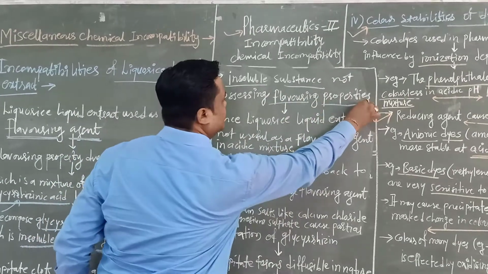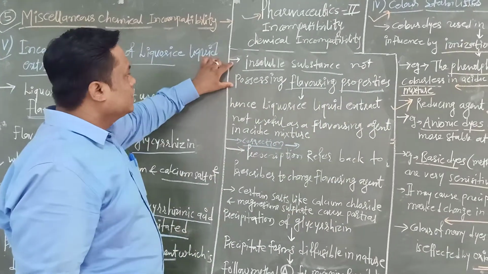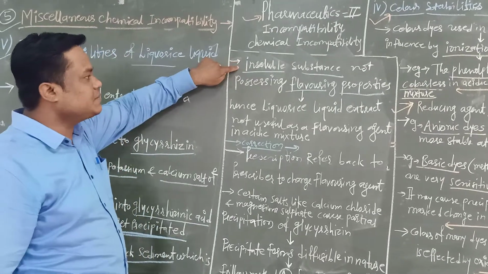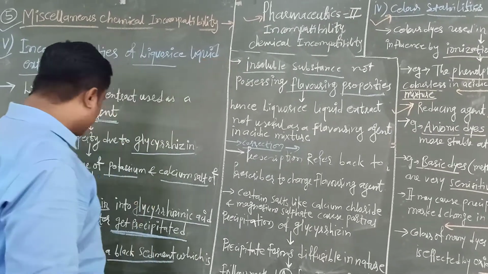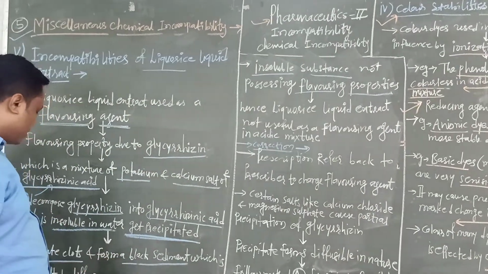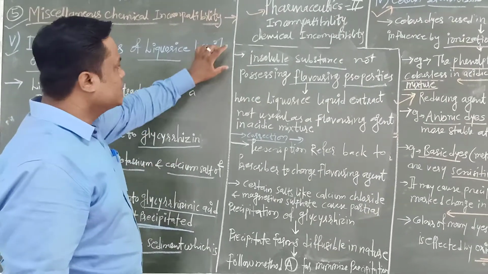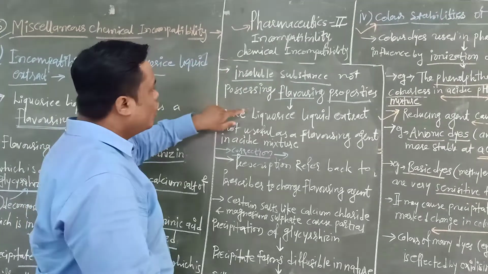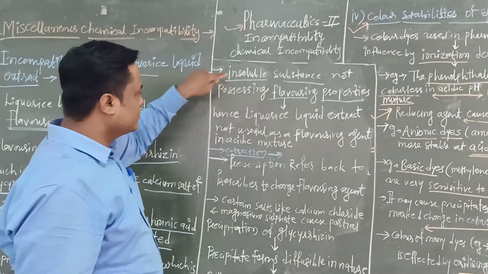This change in the flavoring agent is due to the formation of this black sediment, which is difficult to diffuse.